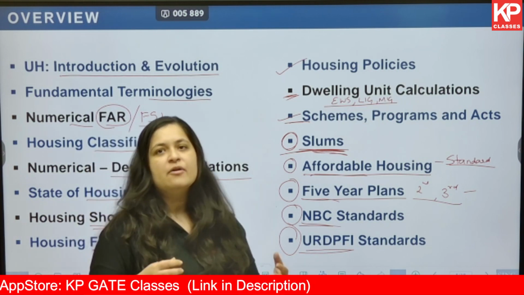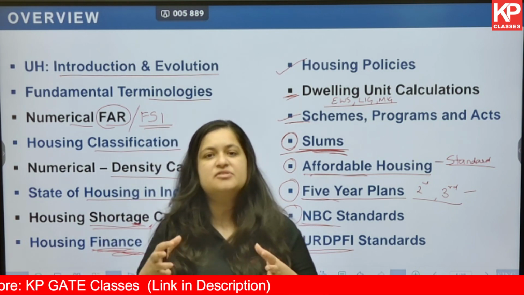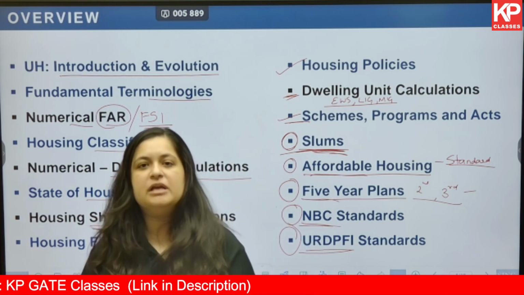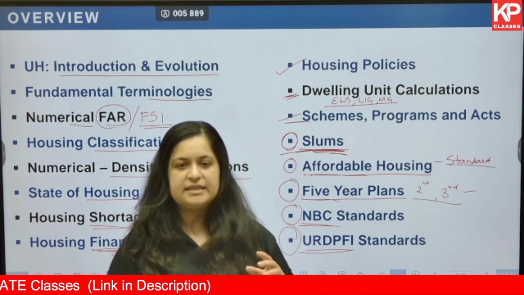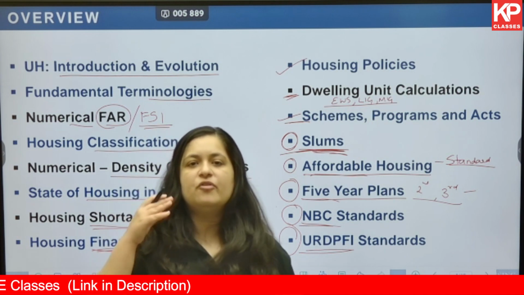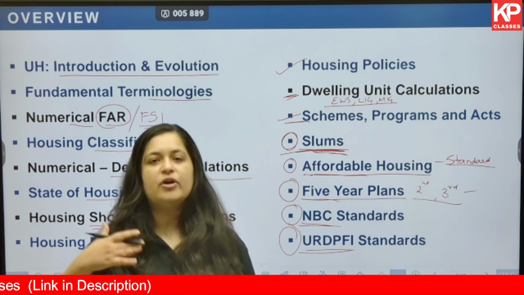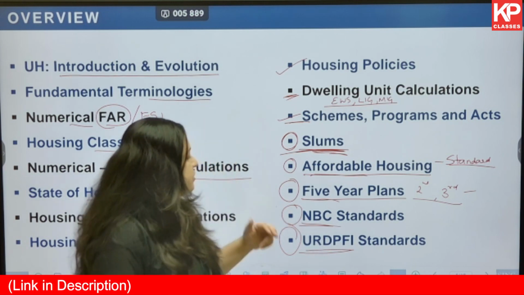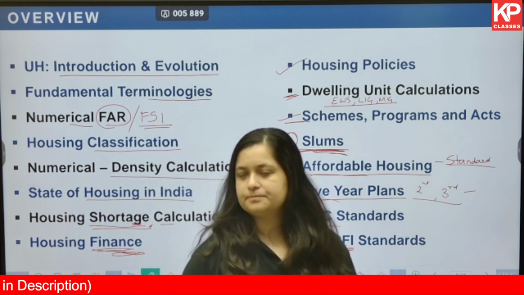For example, we know that any amenity needs to be dependent upon its threshold, or the population that we are giving that amenity for. For example, one elementary school should be given for every 2,500 population, or let's say one secondary school for every 5,000 population. So these kind of standards we will be looking into under URDPFI.